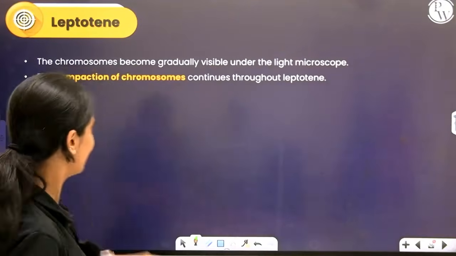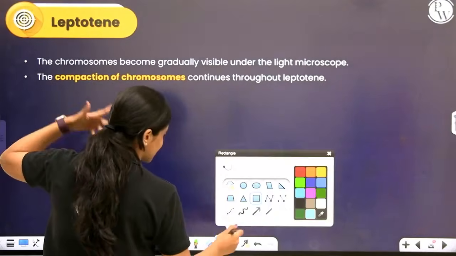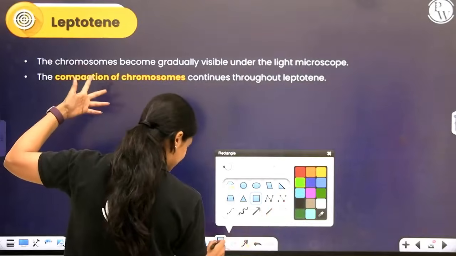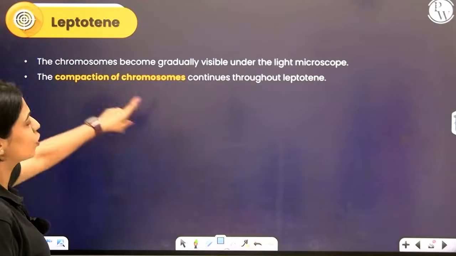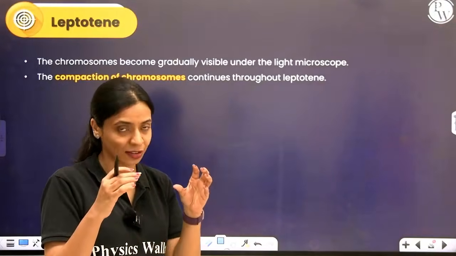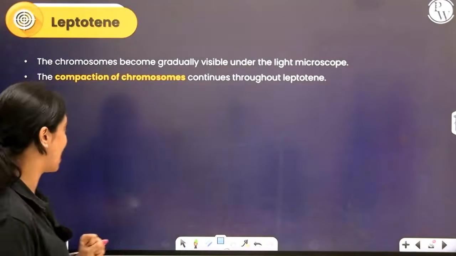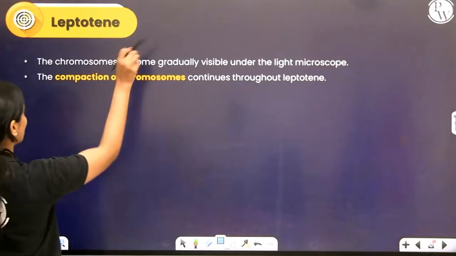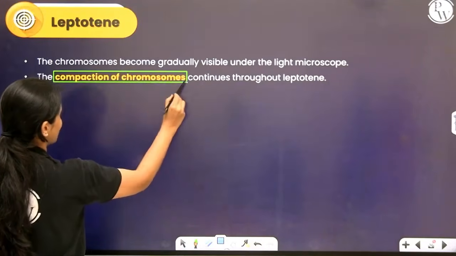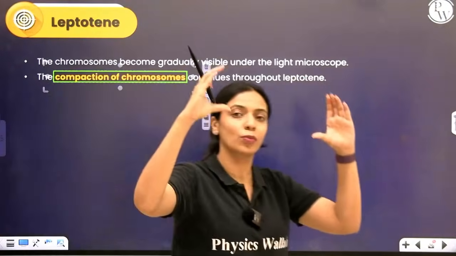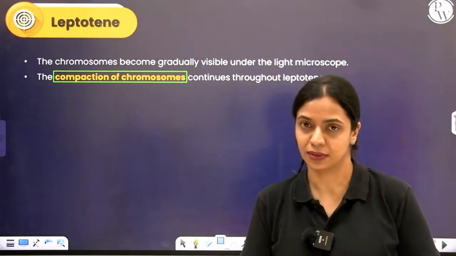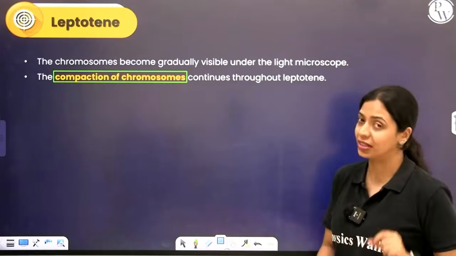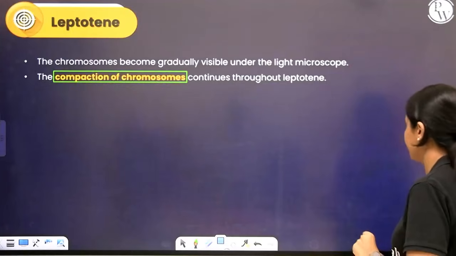Okay, so firstly, during leptotene, this is not very interesting, nothing interesting happens here. During leptotene, what happens is chromosomes will start appearing under the microscope because DNA condensation is happening. So throughout the course of leptotene, compaction of chromosomes, DNA becoming more and more condensed, shorter and thicker, that will continue here. Let's talk about the next phase, zygotene.